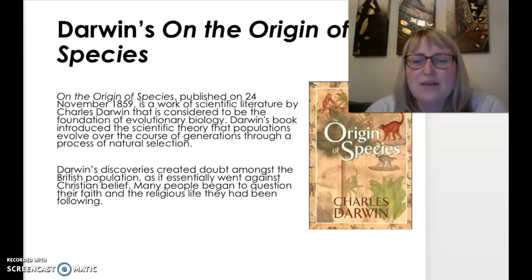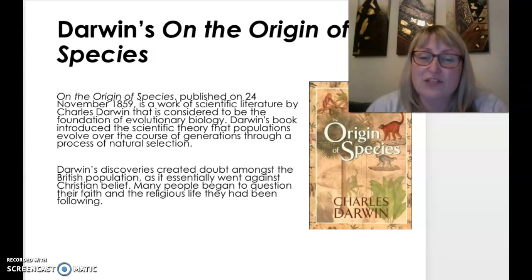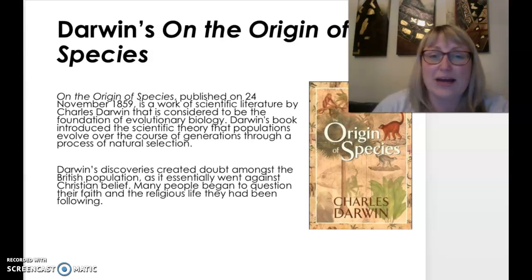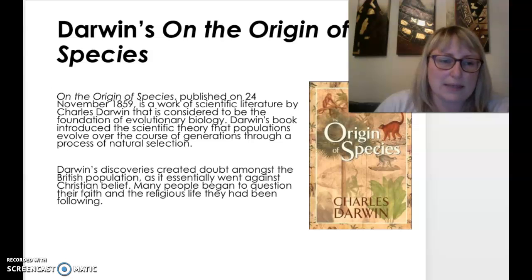But Darwin's discoveries created doubt amongst the British population, as it essentially went against Christian belief. Okay, the Christian belief that there was one God who made everything on earth. Darwin was coming along and saying, no, hang on a minute, people and different types of species change over time as a result of nature. Many people began to question their faith and the religious life they had been following. And again, this is just information that comes in handy when we look at some of the texts we've been studying.